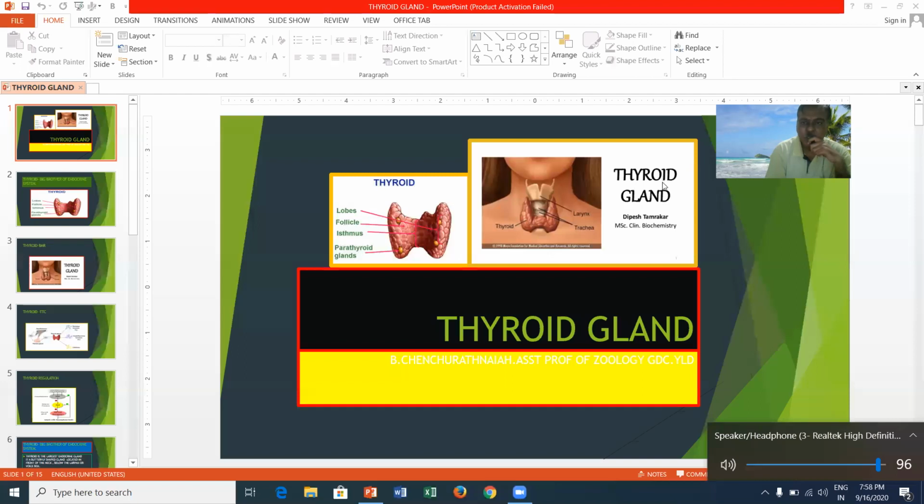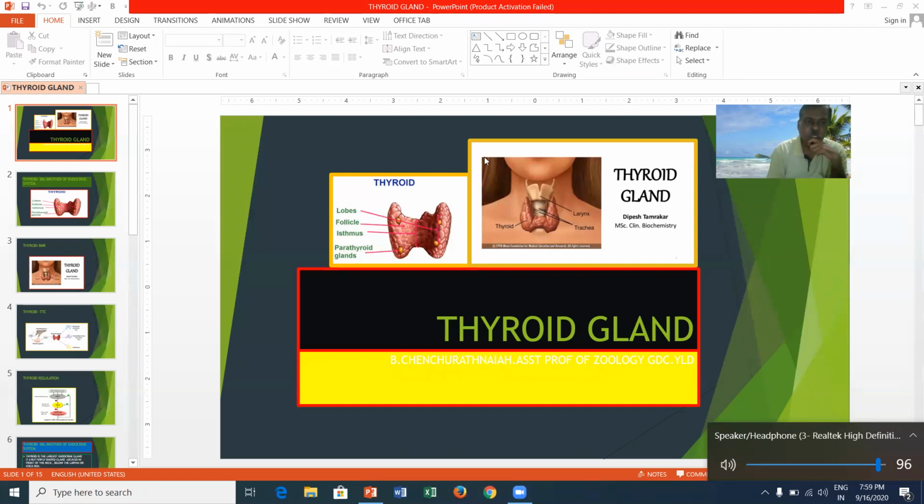Generally, the thyroid weighs about 25 grams. 3 million thyroid follicles are seen. The thyroid follicles develop a protein called thyroglobulin. It is a glycoprotein. The thyroid is the only gland that stores its secretory products in a large quantity.